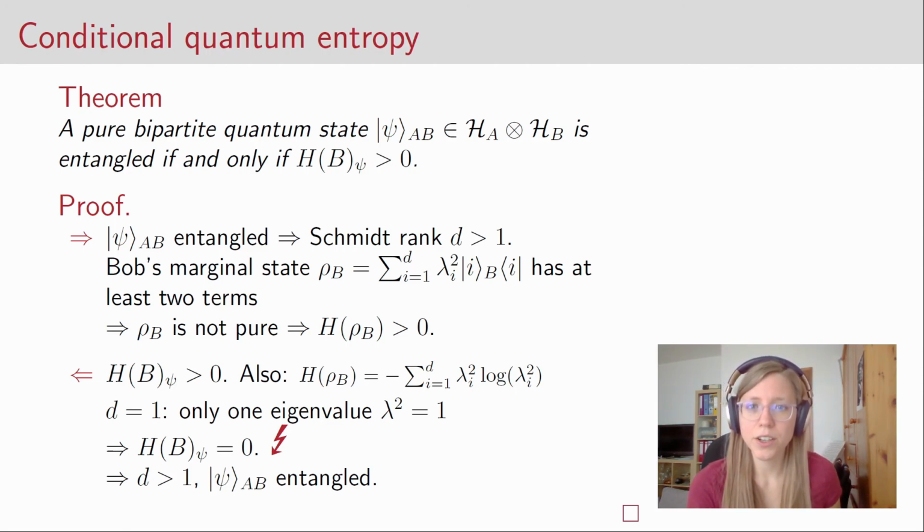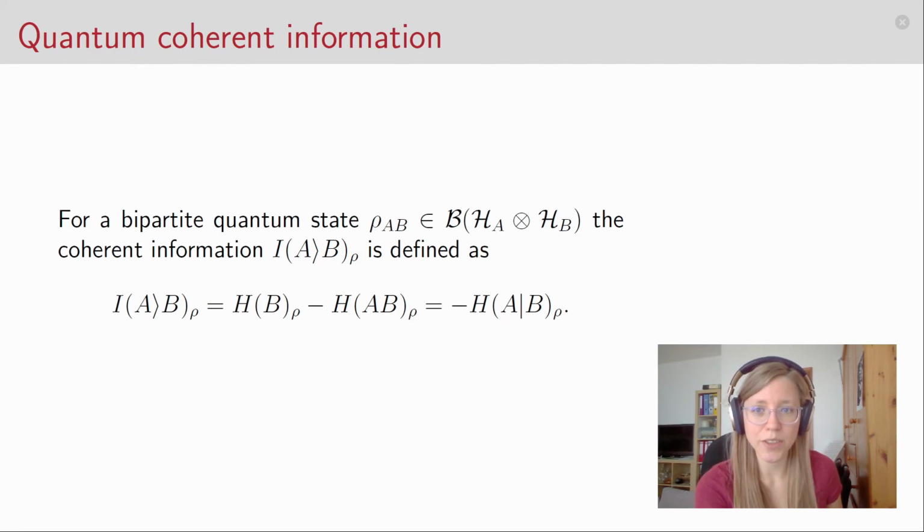The fact that the conditional quantum entropy can be negative is so amazing that people have actually defined an own quantity for the negative of the conditional quantum entropy. This quantity is called the quantum coherent information, and it is simply defined for a bipartite quantum state as the entropy on system B minus the entropy of the joint system. And as you probably have seen, this is simply the negative of the quantum conditional entropy.